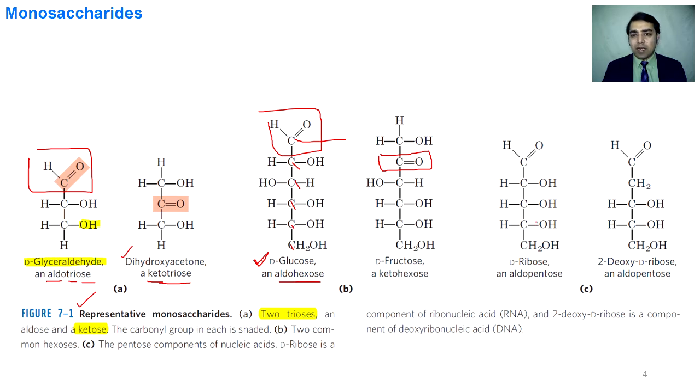The next one is ribose. This one contains an aldehyde group and 5 carbons. That's why it is called aldopentose. This kind of sugar is present in the RNA. The next one is 2-deoxy-D-ribose. It contains 5 carbons and 1 aldehyde group. This kind of ribose sugar is present in the DNA.